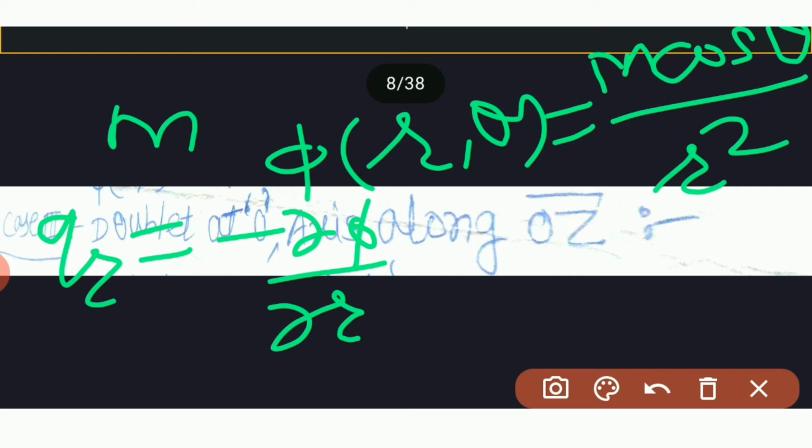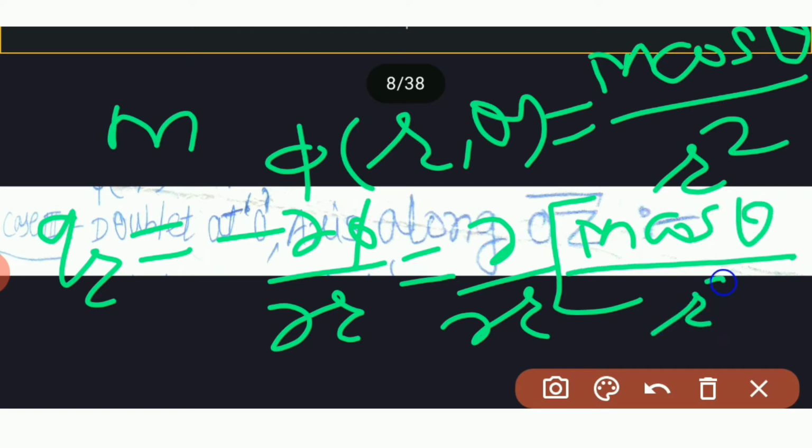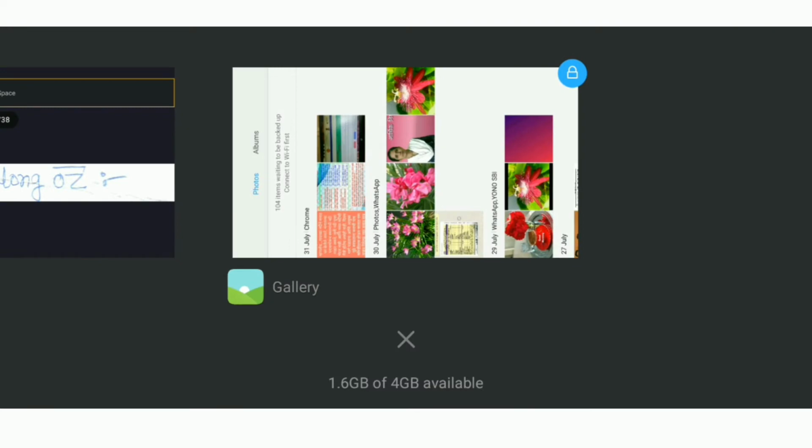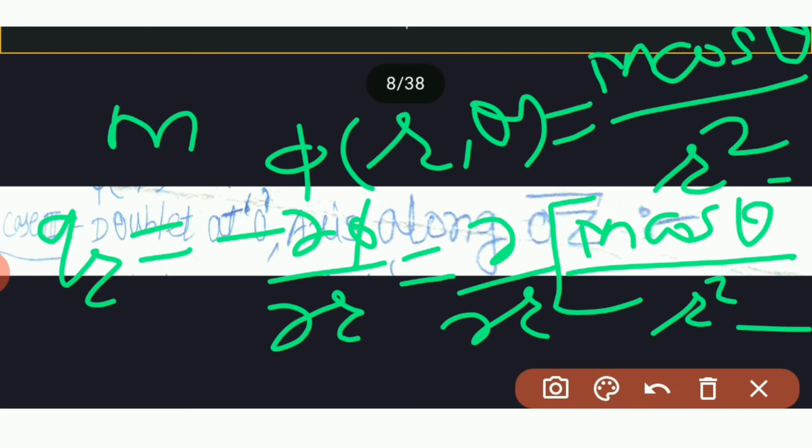So we get this is equal to minus dou by dou r of phi, where phi is m cos theta upon r square. So we want to find the differentiation of this with respect to r.